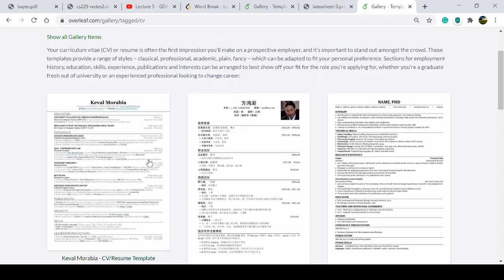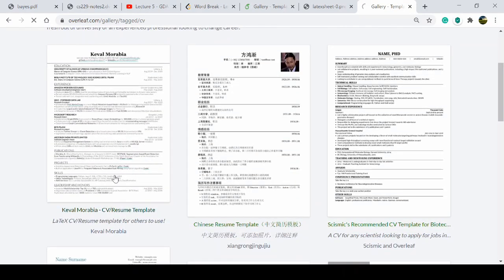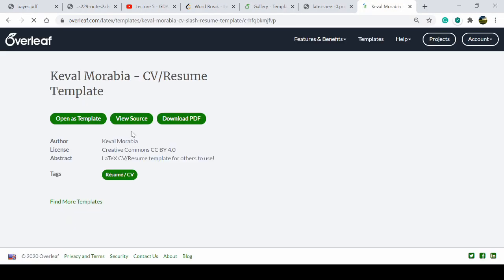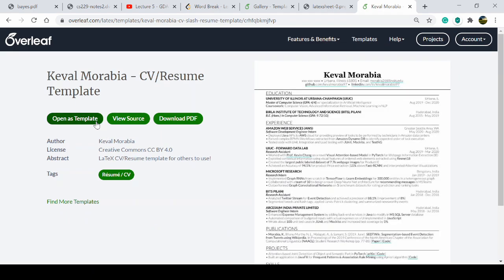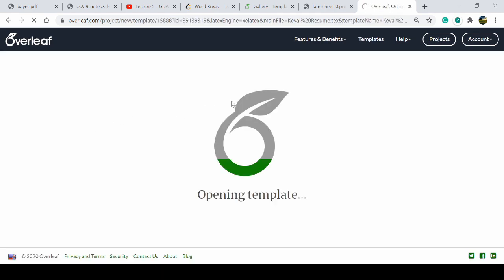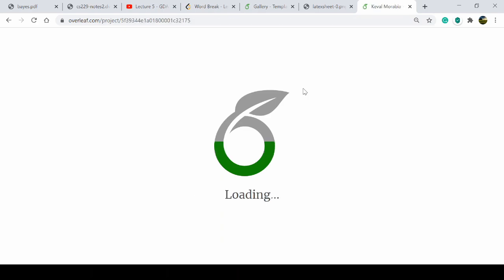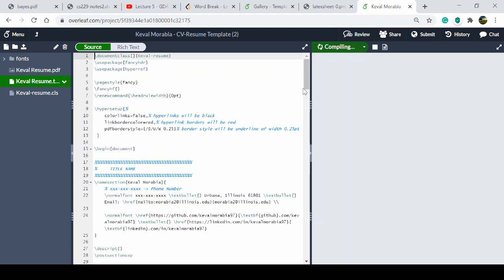So I will select the first one, open as a template. Okay, that is loaded here.